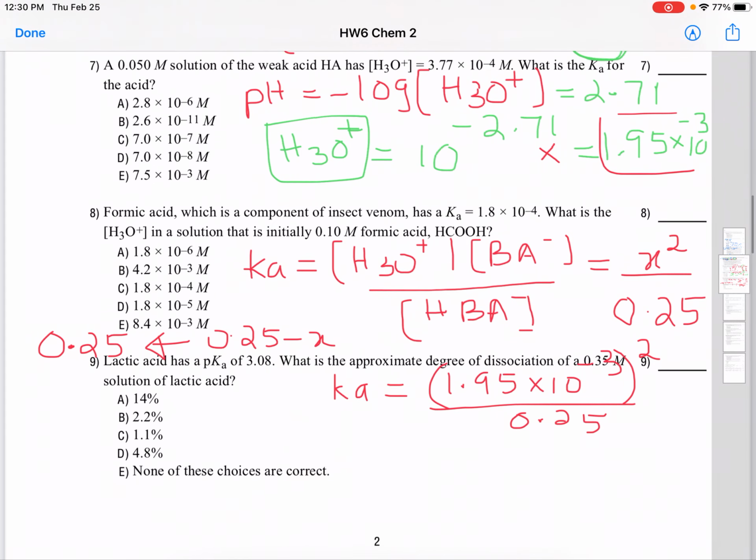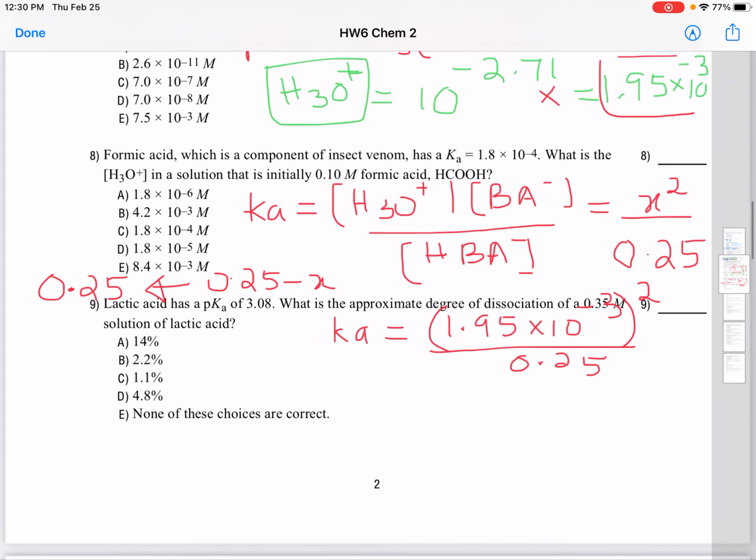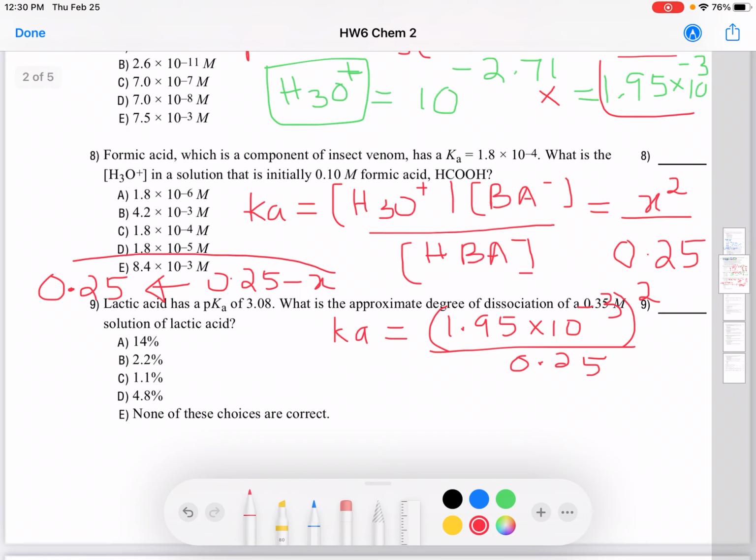And remember, now we have used here an assumption. 0.25 minus X is similar to 0.25. So we can check to see if our assumption is correct. To that, we're going to look at the percentage of dissociation, which is X amount over initial concentration times 100.